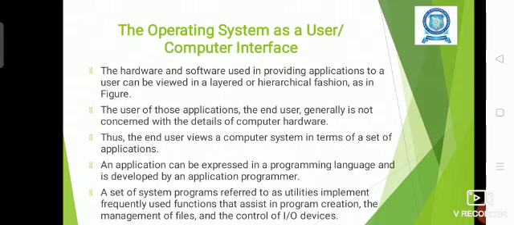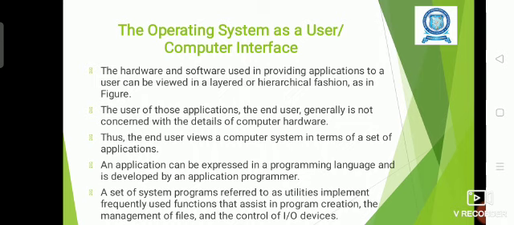Normally, the hardware and software used in providing applications to the user can be viewed in a layered fashion. We can see the architecture of the system with various layers, and the top layer is applications. Application means a collection of application software used by the end user.